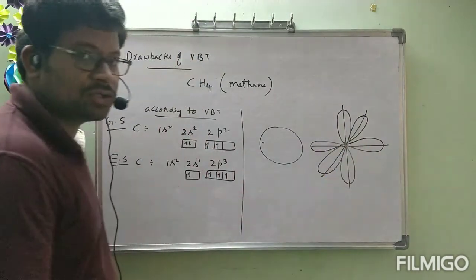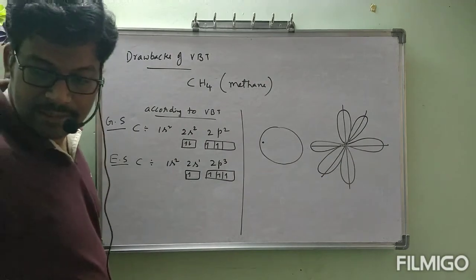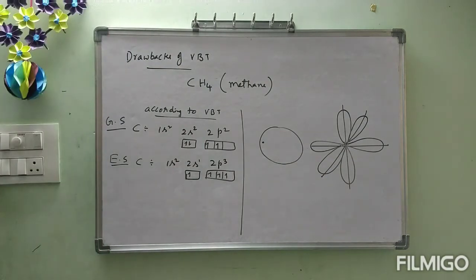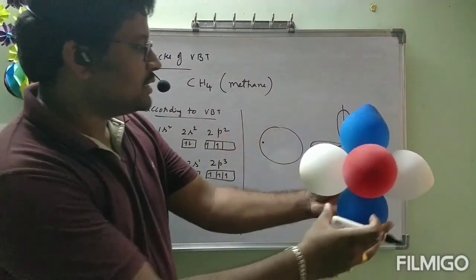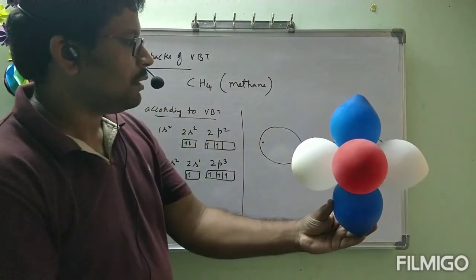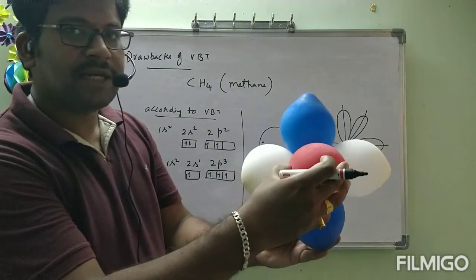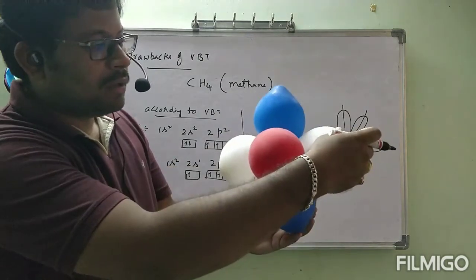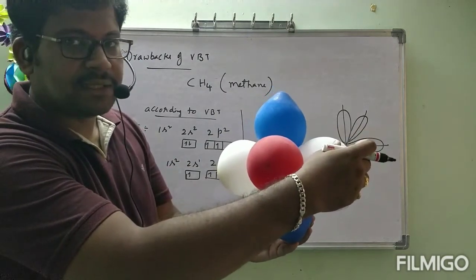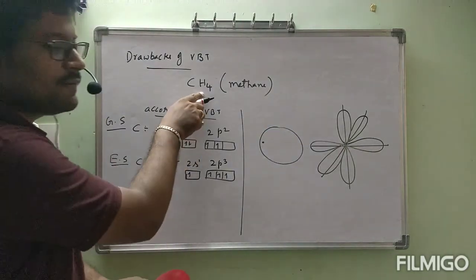Yesterday I showed this with balloons also. Okay, let us see. This is the spherical shape. Okay, keep aside. These are p orbitals. This red one is pz, the blue one is py, the white one is px. Okay, now how many hydrogens do we have?